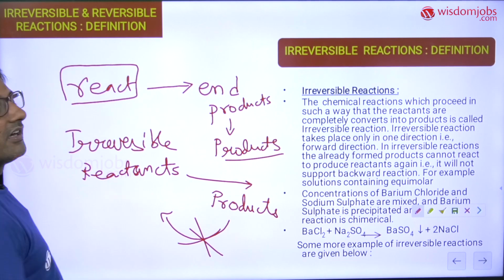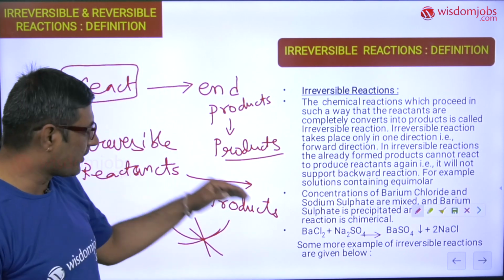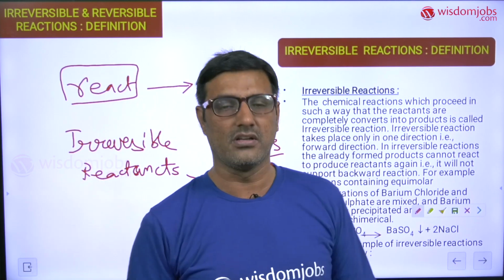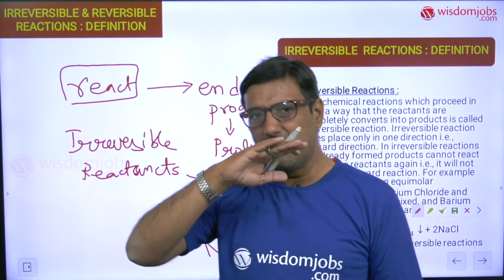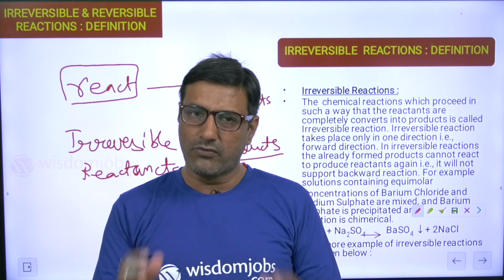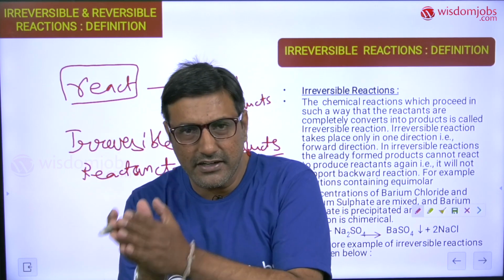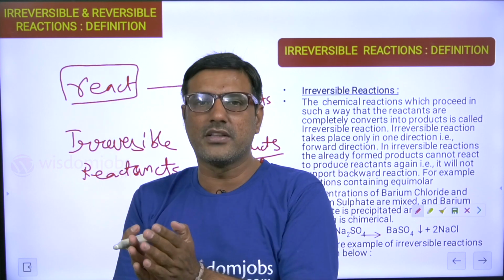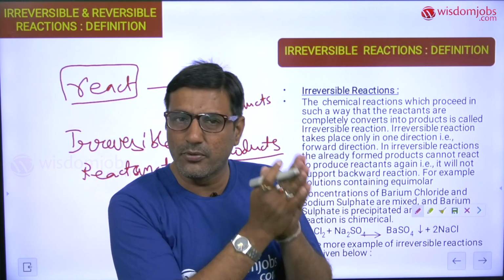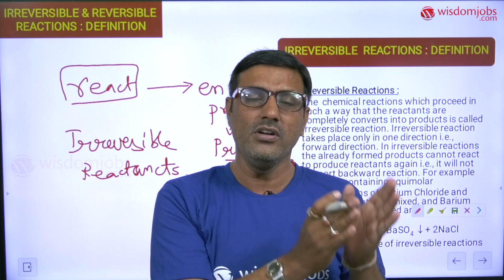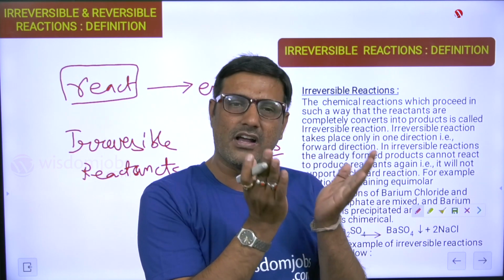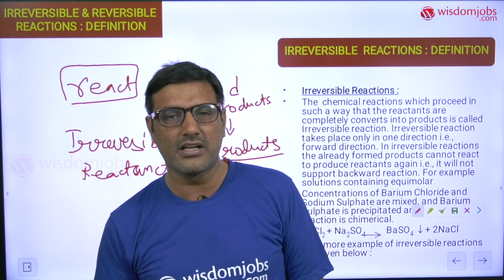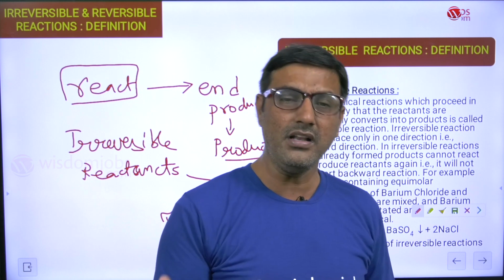The reverse process means, from the products, if I am able to get the respective reactants, that is the reverse reaction. So in an irreversible reaction, only in one direction the reaction proceeds. In what direction? From reactants to products, the reactants react together to give the end products of the reaction. If the reactants are able to be produced once again from products, such a reaction I can call a reversible reaction.